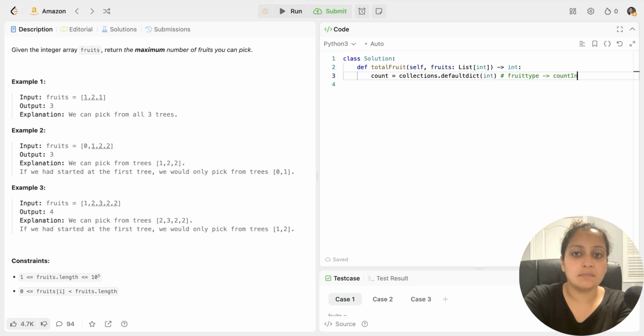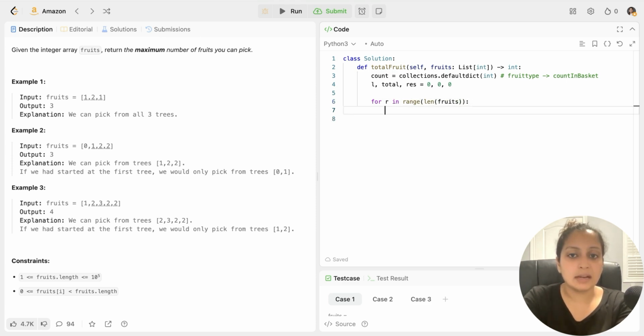So count in basket. Now I'll have 3 values: left pointer, my total at any point of time, which is the total number of trees, and my result. And I will initialize all of them to 0. Now I will write my for loop for my right pointer. So my right pointer will go in range, till the end of the list, so length of fruits. And then I will keep on updating my count. So how do I update? I will update the count for the right pointer, and I will add 1 there.